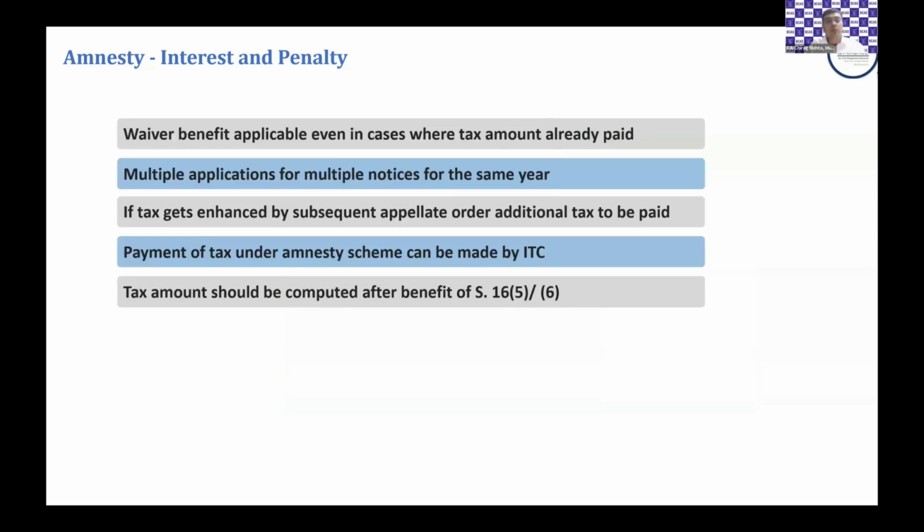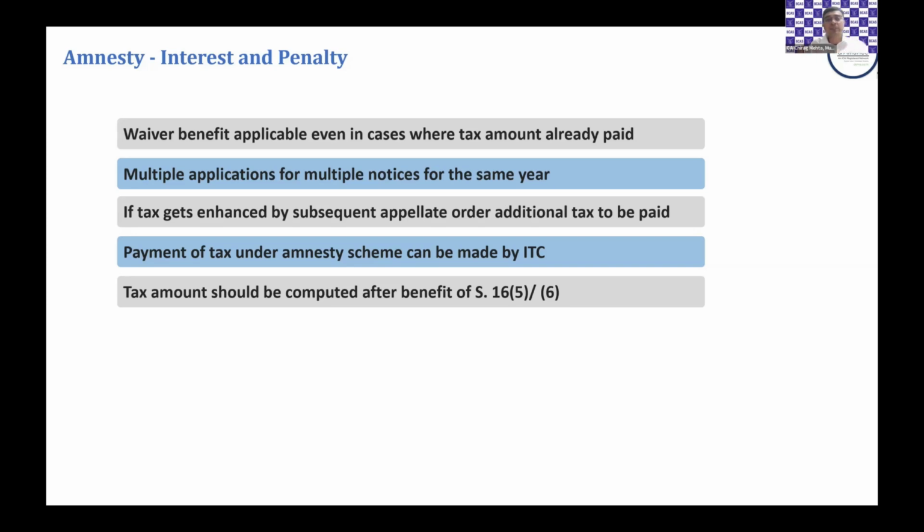Clear? So, waiver benefit is applicable even in cases where the tax amount has already been paid. These are a few clarifications which have come by way of a circular, which we referred to in the first slide. So let's take a situation where, in the course of adjudication, you were aware that this scheme is coming. So you paid the entire amount and the order has quantified only interest and penalty. In such cases also, what the circular says is, as long as the tax is paid on or before 31st March 2025, there is no problem. You're eligible to make an application. The only condition is that it should be a non-fraud case.